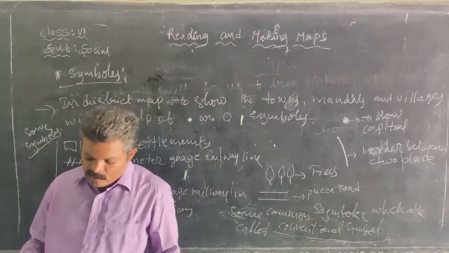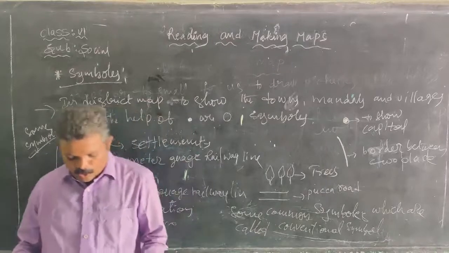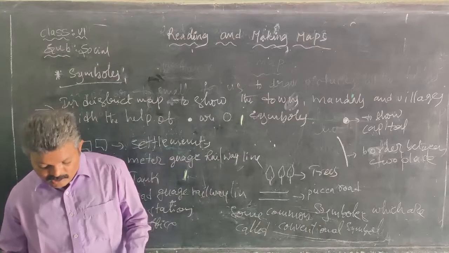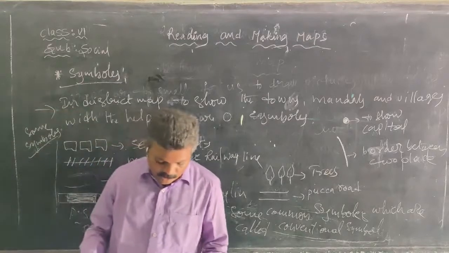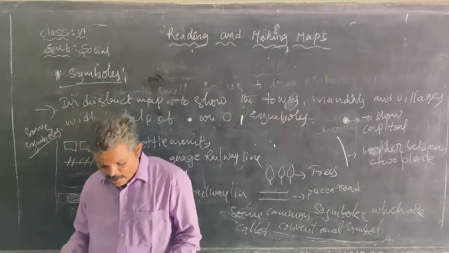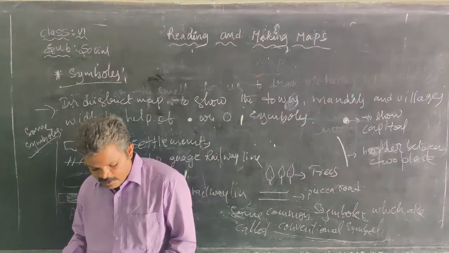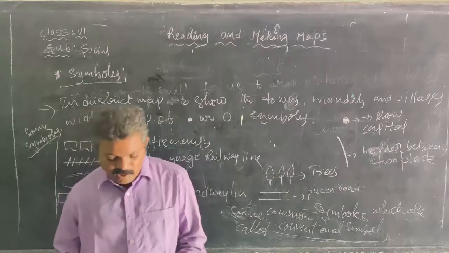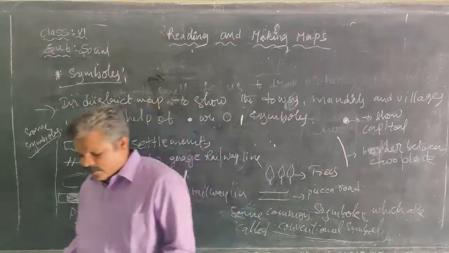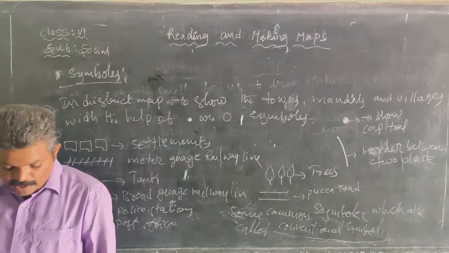Here, for example, is our question. In which direction of the church is the river flowing? The church is on the west side, and the river is flowing east of the church. What kind of roads are present south of Siripuram village?